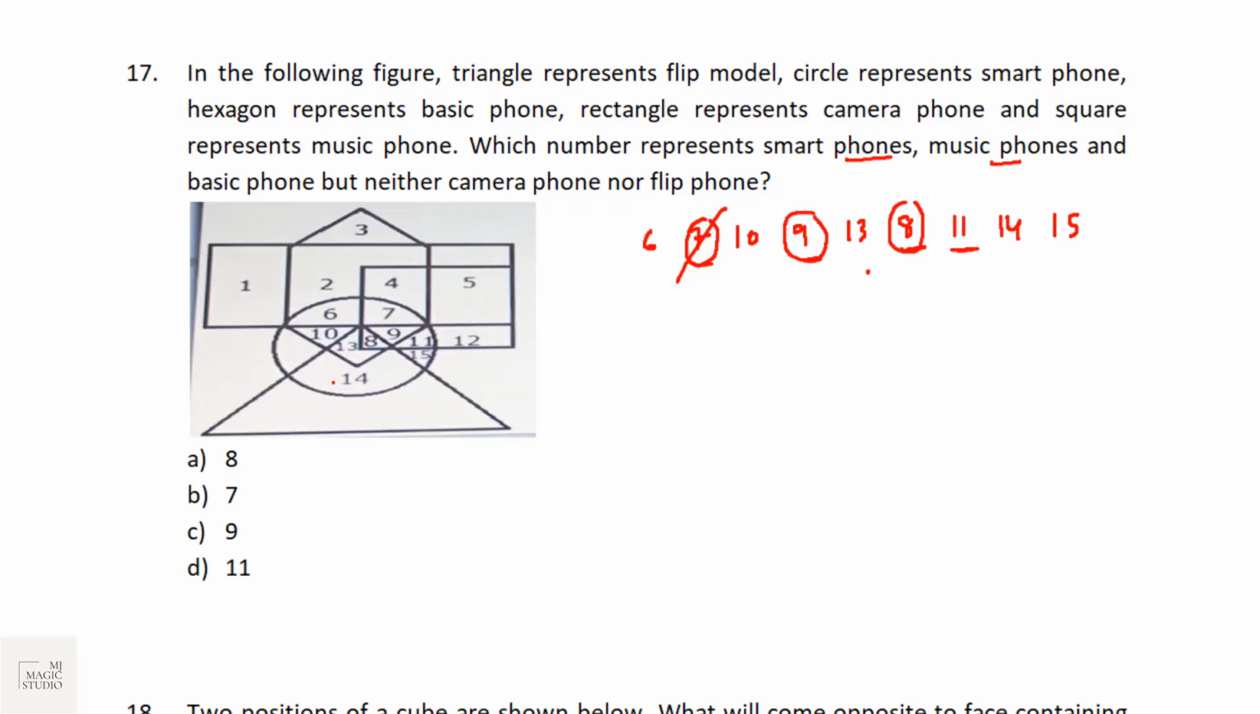Nor flip phone. Flip phone is triangle. In triangle we have this 8, out of 8 and 9. So this 8 is gone. So the number which remains with us is 9. We'll go with option C.